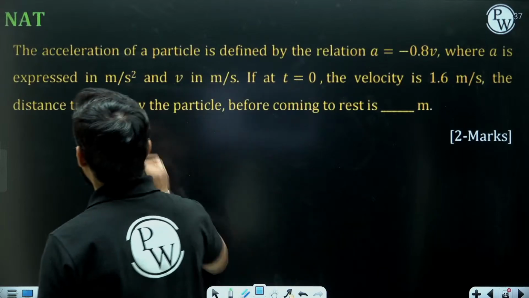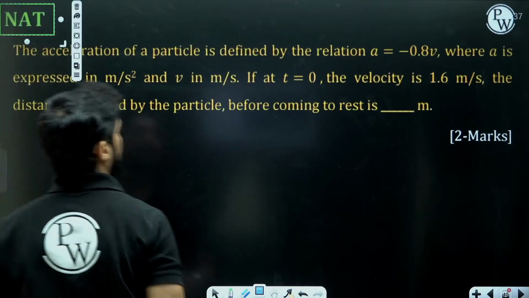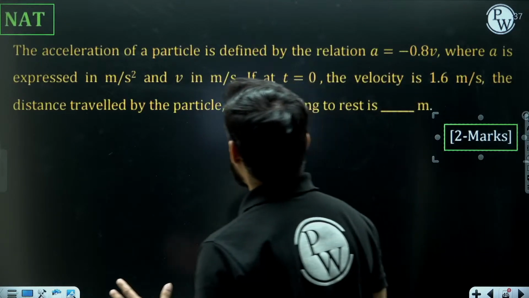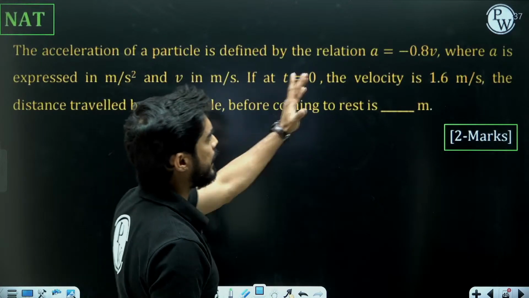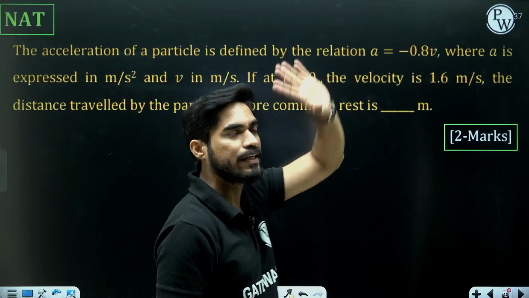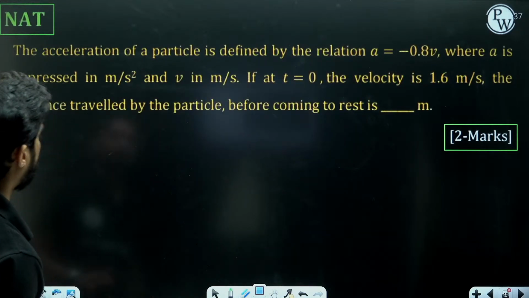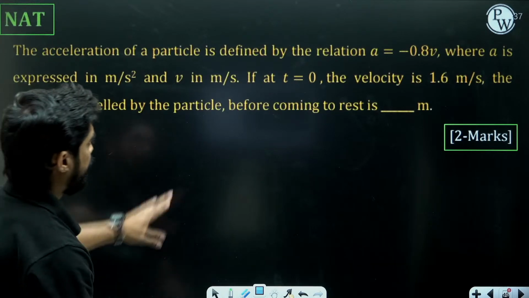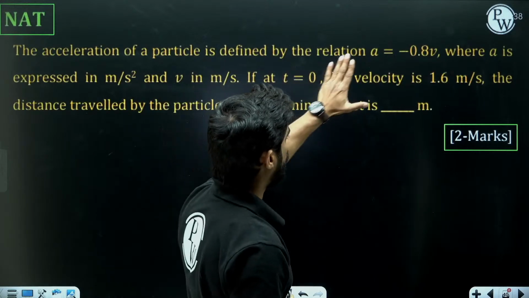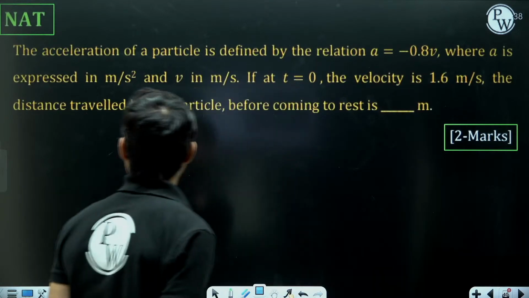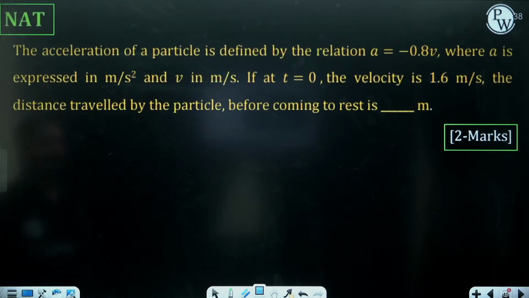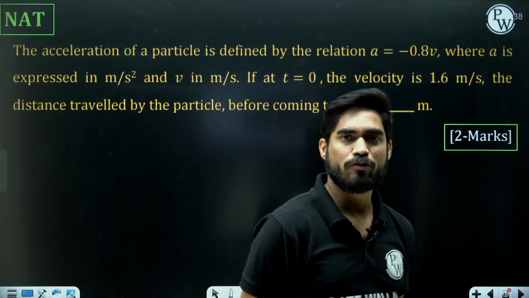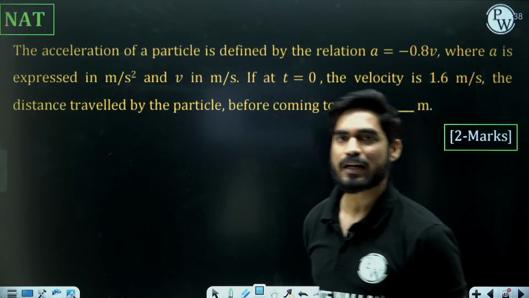This next problem is a NAT problem and it is of 2 marks. Simple problem it is. Acceleration is defined by the relation A equals minus 0.8 V, where A is in meter per second square and V is in meter per second. If at t equals 0, velocity is 1.6 meter per second, the distance traveled by the particle before coming to rest is? We need to find the distance traveled before coming to rest.